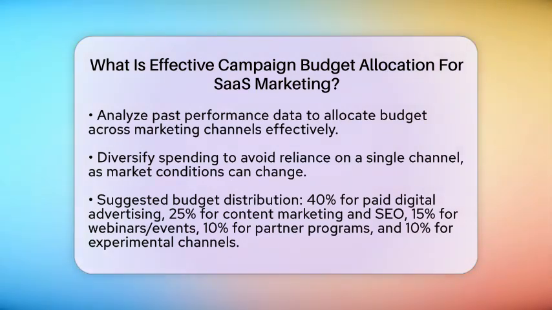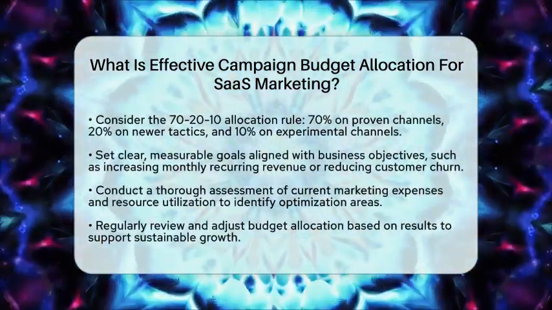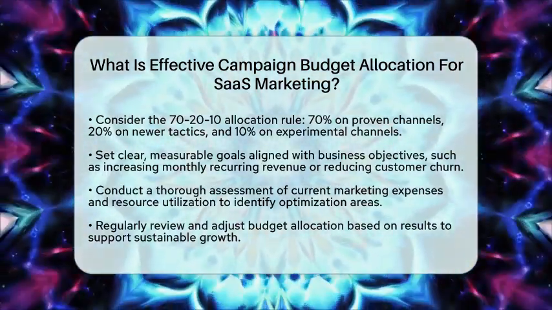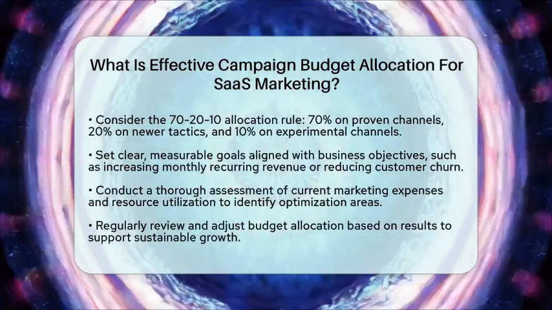Alternatively, you might consider a 70-20-10 allocation rule. This means spending 70% on proven channels, 20% on newer tactics, and 10% on experimental channels to discover new growth opportunities. Effective budget allocation also requires setting clear, measurable goals that align with your business objectives. For example, you might aim to increase monthly recurring revenue, reduce customer churn, or expand into new markets. By assigning resources to campaigns that directly support these goals, you ensure that your spending drives tangible outcomes.